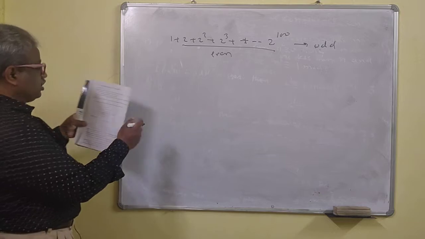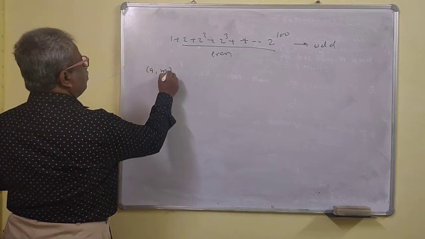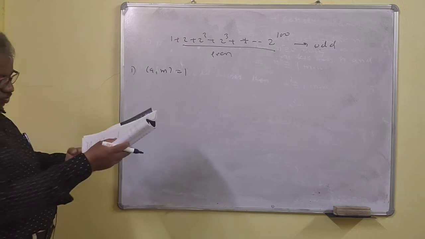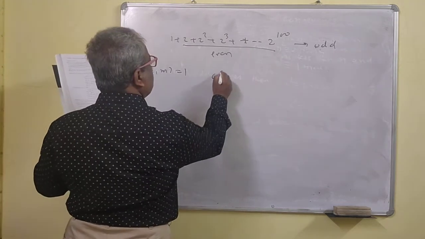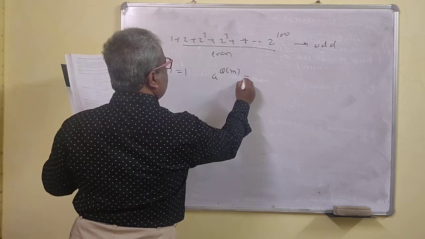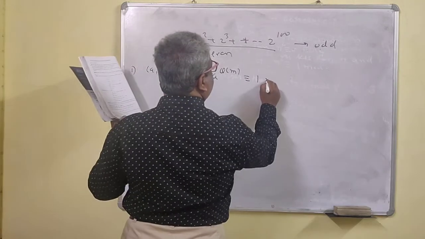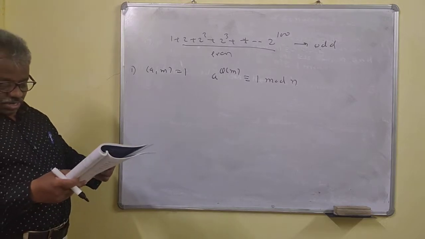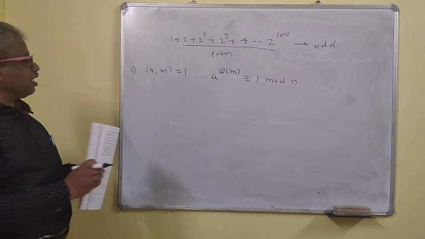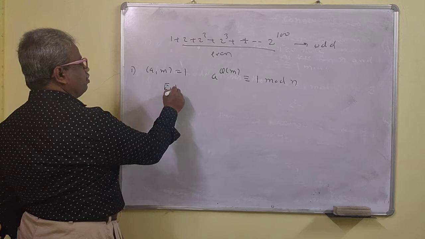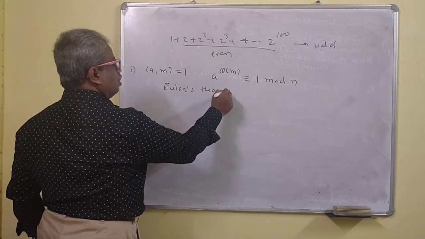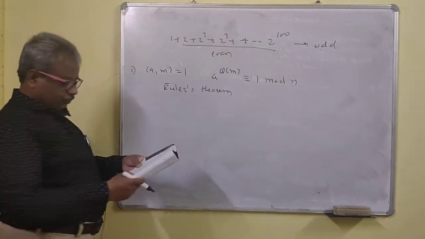Also, Euler's function. This is an important thing: if GCD of a and m is 1, then a raised to phi of m is congruent to 1 mod m. This is called Euler's theorem.